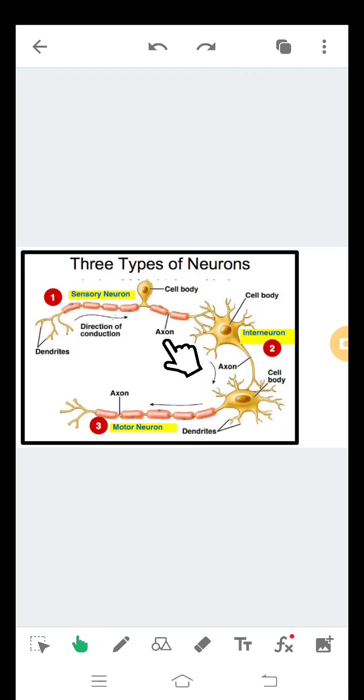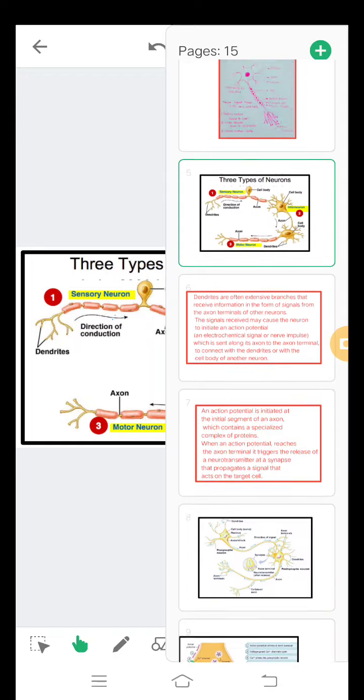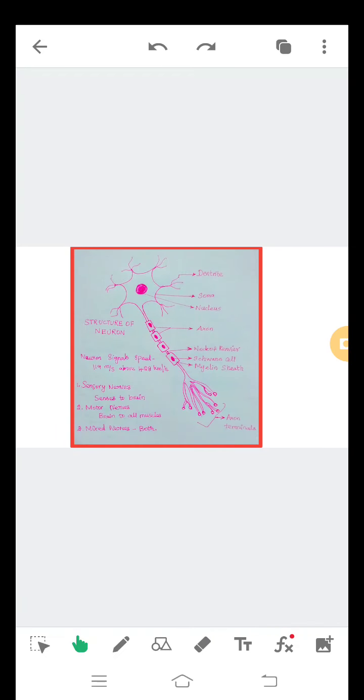This is cell body, this is axon, this is cell body, this is axon, this is cell body, dendrites, this is axon.